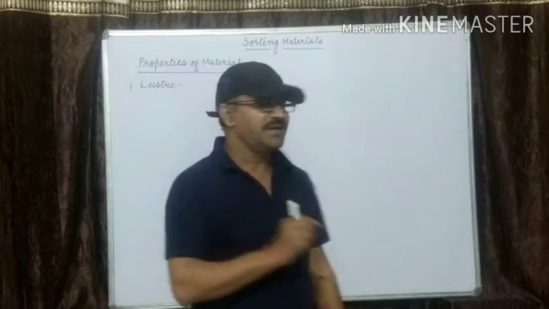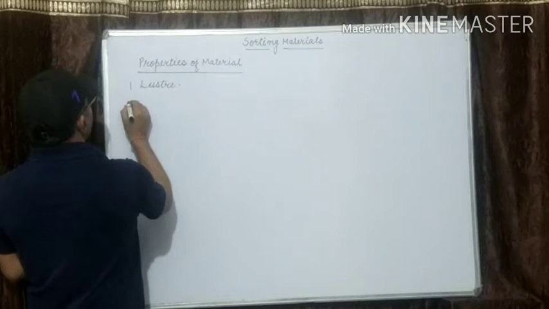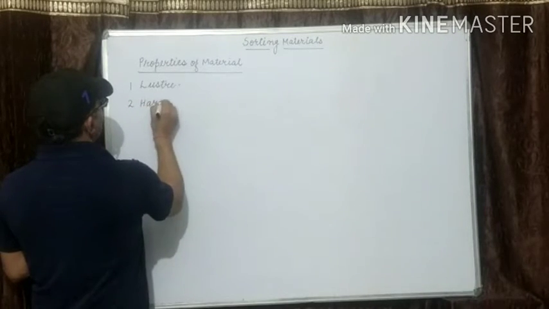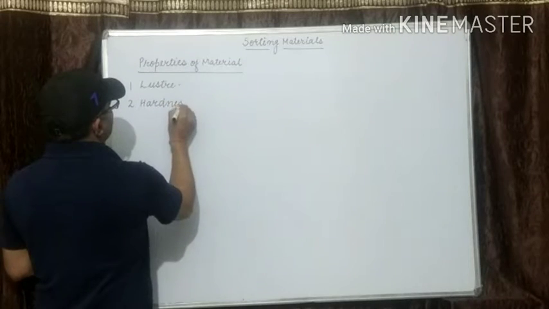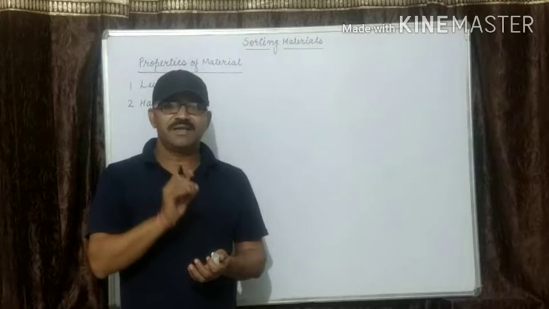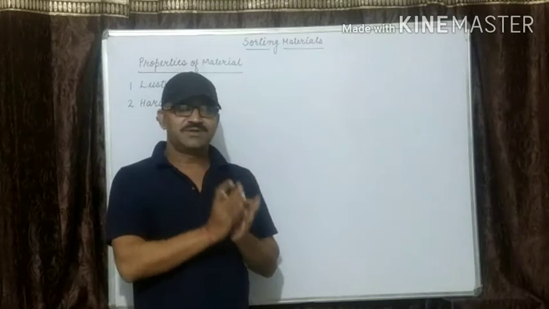And now the second property is hardness. Hardness: a material can be hard or soft. There are two types of material. One is soft, one is hard.